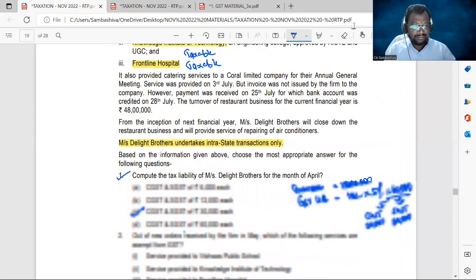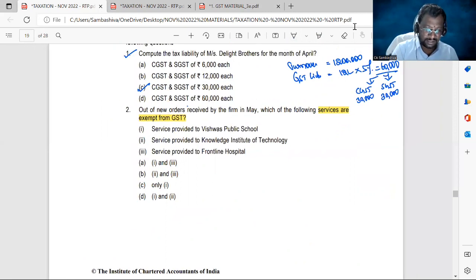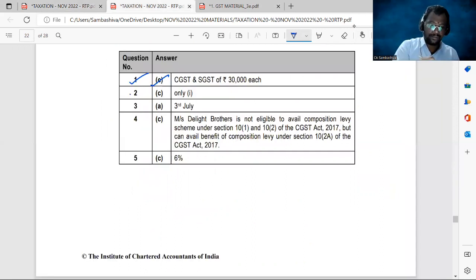So our MCQ is: which of the following services are exempted? Only the first one is exempted. Services provided to Vishwas Public School are the only ones exempted. So the answer is C. So the second MCQ, answer C.